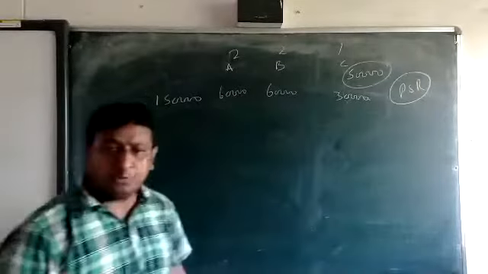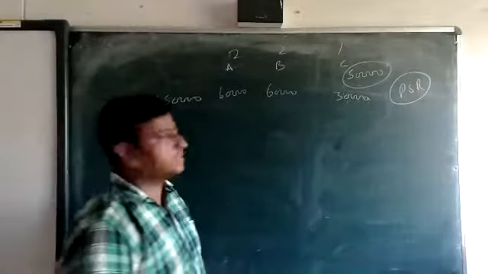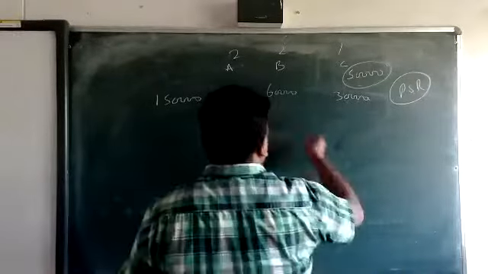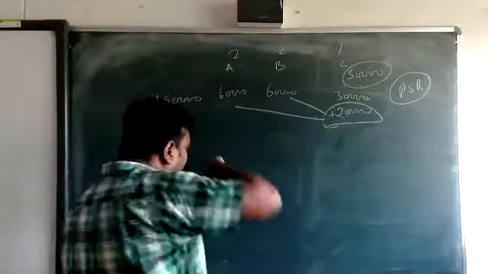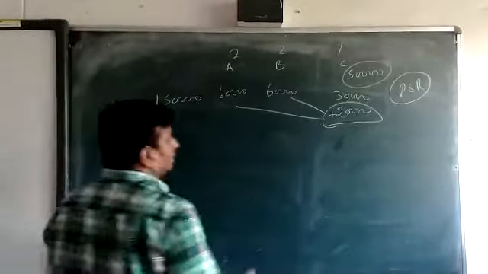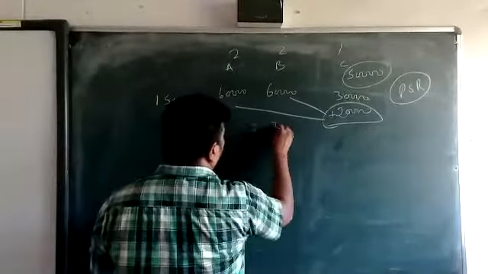Then it is 20,000 less. It means 20,000 is added here, and this 20,000 is shared by A and B. 2:2 means 1:1. It means 10,000 is deducted from A and 10,000 from B, and that total amount will be added to C.